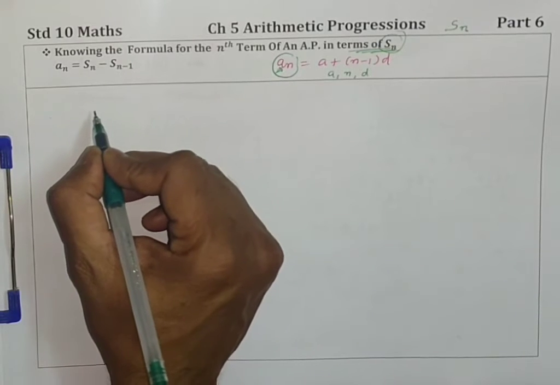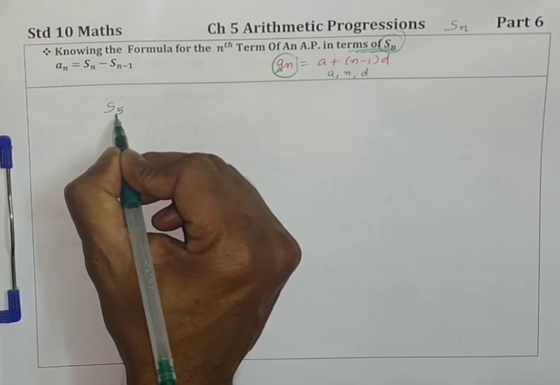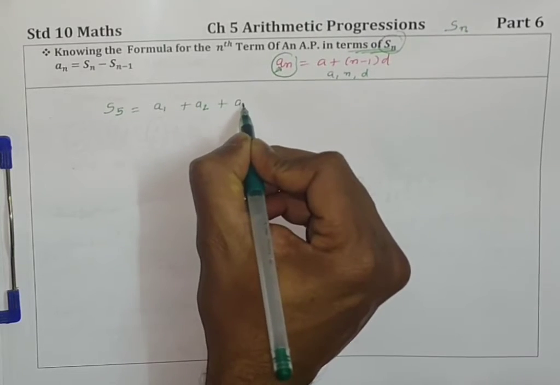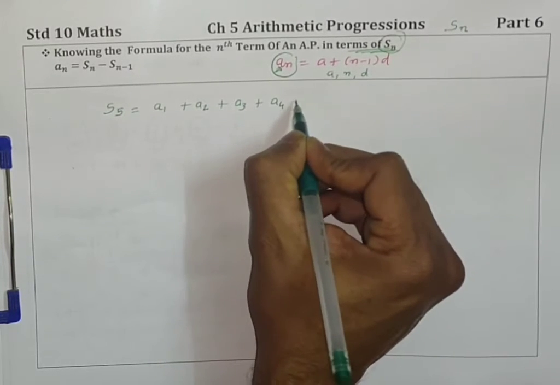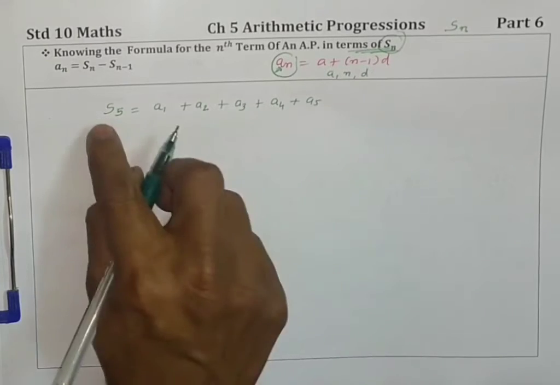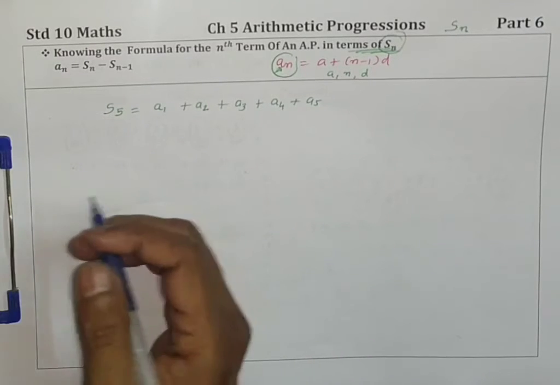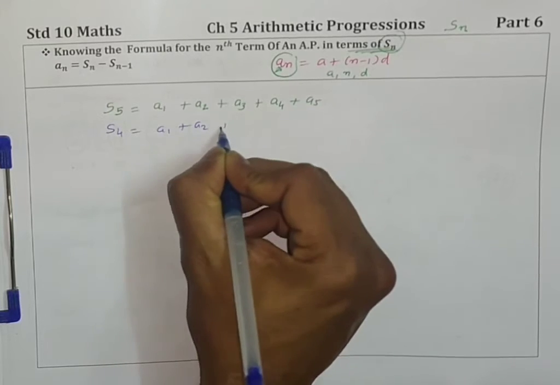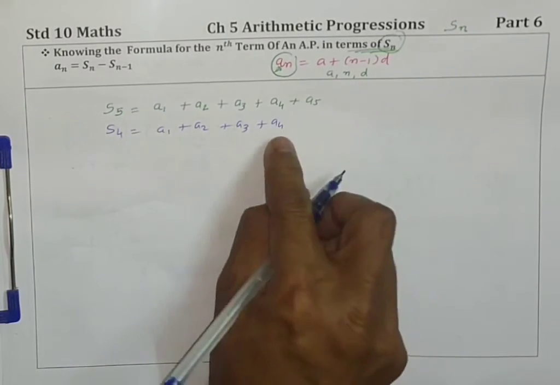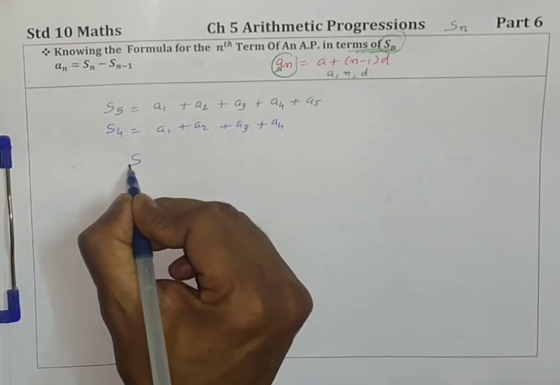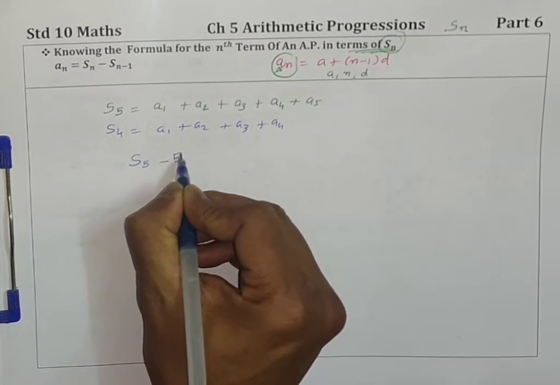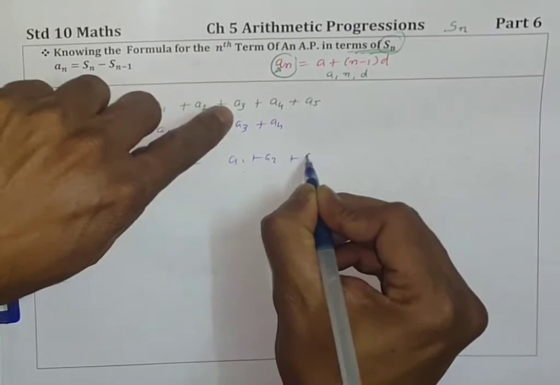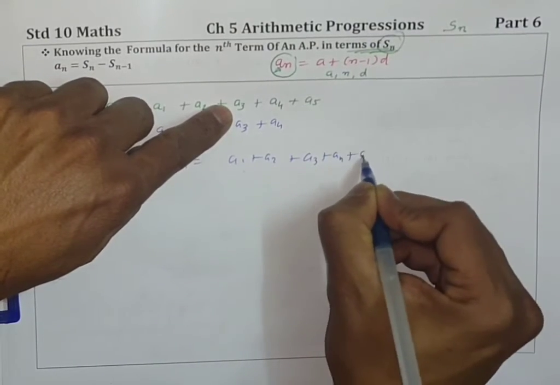Let's see, children. What is the sum of 5 terms? First term is A1 plus second term is A2 plus third term is A3 plus fourth term is A4 plus fifth term is A5. This is the meaning of the sum of the first 5 terms. And what is the sum of the first 4 terms? A1 plus A2 plus A3 plus A4. The sum of the first 4 terms. Now just check out the sum of 5 terms minus the sum of 4 terms. Sum of 5 terms: A1 plus A2 plus A3 plus A4 plus A5.